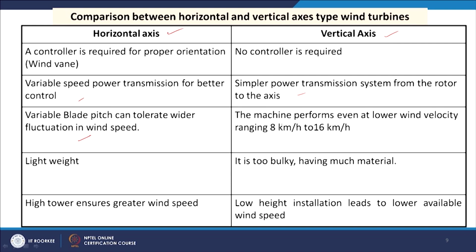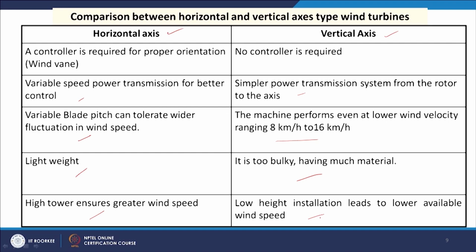and for vertical, the machine performs even at low wind velocity ranging from 8 km per hour to 16 km per hour. The horizontal axis is lightweight, and the vertical axis is bulky, having much material. In horizontal axis, a high tower ensures greater wind speed, and low height installation leads to lower available wind speed in case of vertical axis. So, it is very clear to us that vertical axis height is lesser than that of the horizontal axis machines.